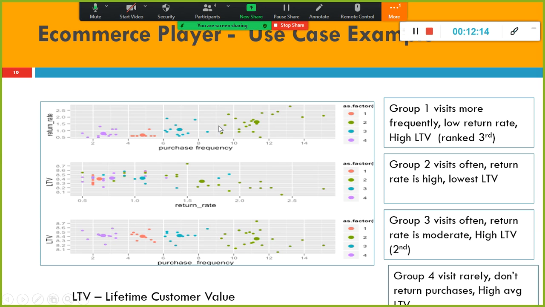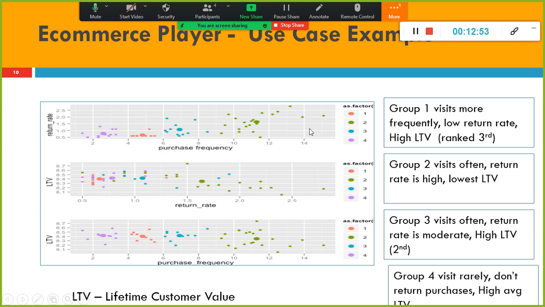So as per this profiling, we could understand that group 1 visits more frequently. Look at purchase frequency on the x-axis and return rate on the y-axis, and likewise return rate and lifetime value, and purchase frequency and lifetime value. Group 1 visits more frequently compared to this group. Low return rate, if you look vertically, the return rate is less, but lifetime value is very high.